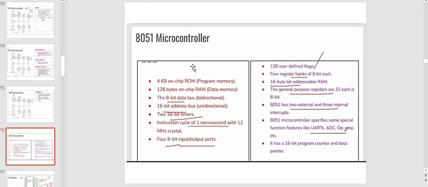Next, features of the 8051 microcontroller. It has 128 bytes of on-chip RAM and 4 kilobytes of on-chip ROM, which is the program memory, and a 16-bit address bus. It has a unidirectional address bus and a bidirectional 8-bit data bus. It has two 16-bit timers, four 8-bit input and output ports, 128 user-defined flags, and 16 bytes of bit-addressable RAM. It also has two external and three internal interrupts. These are all known as the features of the 8051 microcontroller.